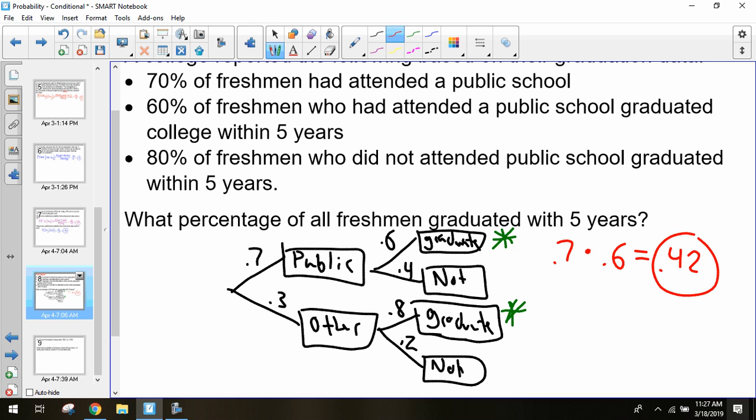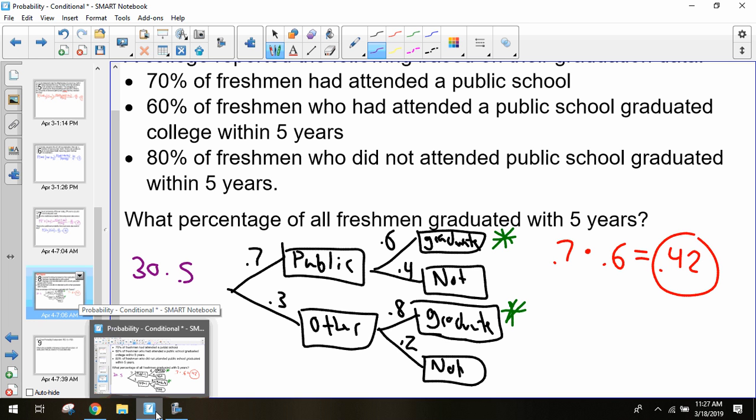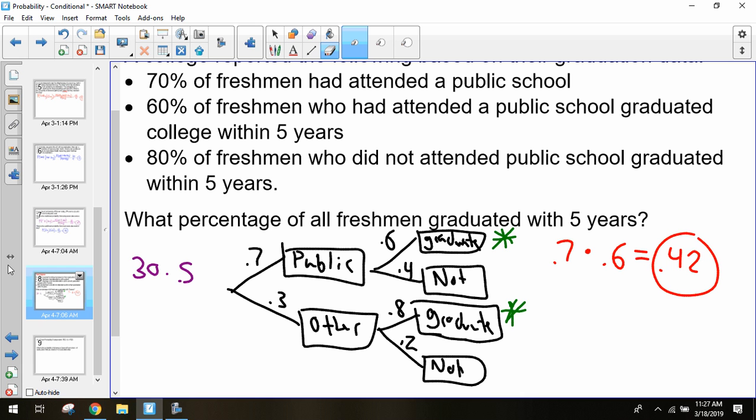If you're trying to find a percentage, for example, if I have a class of 30 and I want to figure out 50% of that class, I multiply the two. I take 50% times 30, and that gives me my amount. So if I want to find what 60% of 70% is, I take 70% times 60%, and that's my percent of my percent. It's a little weird because we're finding the percentage of a percentage rather than out of a total number. But pretend I have 70 students and I want to find 60% of that 70, it's 42.